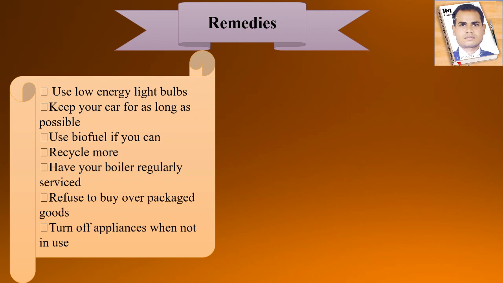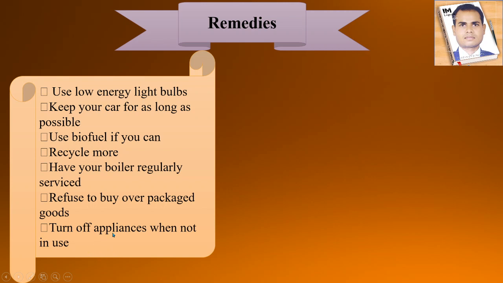Okay, next is the use of biofuels. If you have biofuels, then you can use them, right? Next is recycle more. You have to use things that are reusable, that you can recycle, right? The next thing, have your boiler regularly serviced. Next is refuse to buy over-packaged goods, right? And next is turn off appliances when not in use.